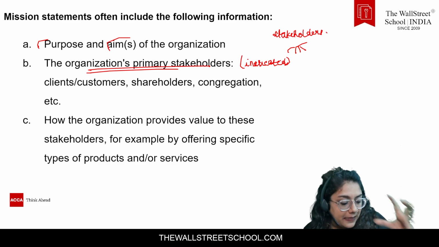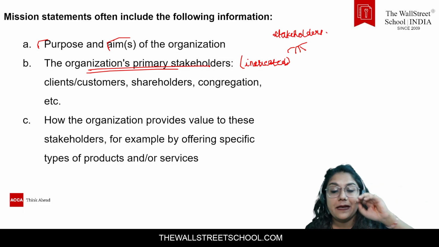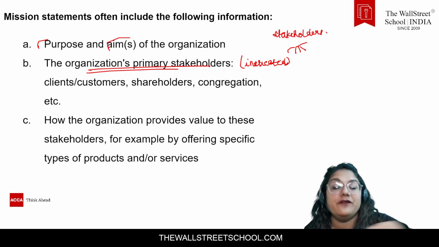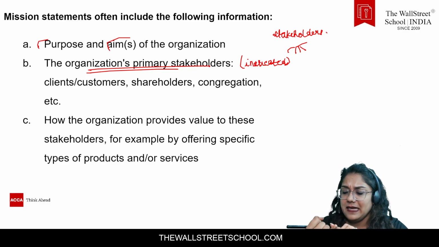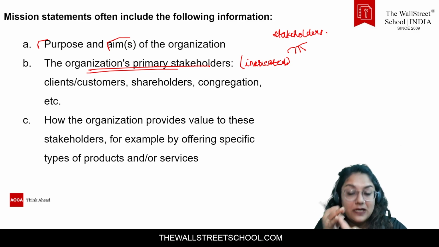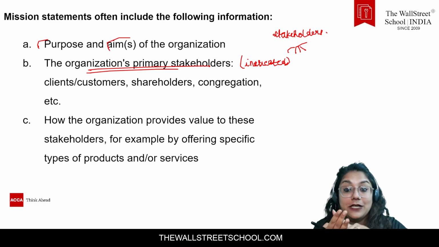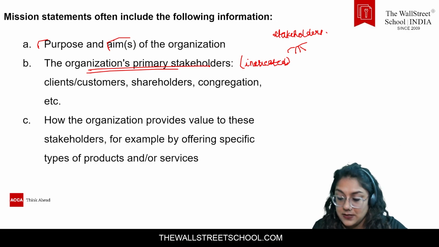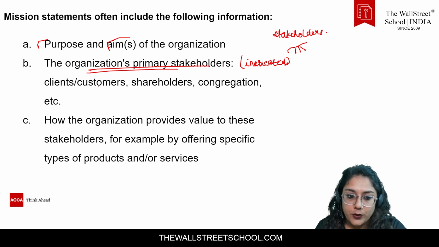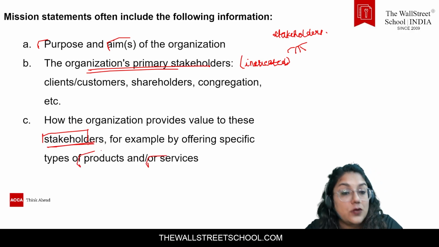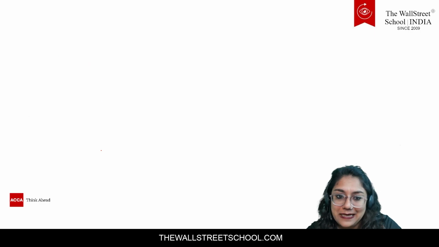Whosoever has some kind of interest or relevance in the organization. For example, the customers have an interest in buying the product. The suppliers have an interest in selling products to the company to take the money. The government, definitely, to take the taxes. Shareholders, definitely, to take the dividends and revenues. Society as a whole definitely gets the benefit. So everyone is important over here. And lastly, how the organization provides value to the stakeholders. For example, how they offer goods, services and products to the customers, and the stakeholders are also to be taken care of.